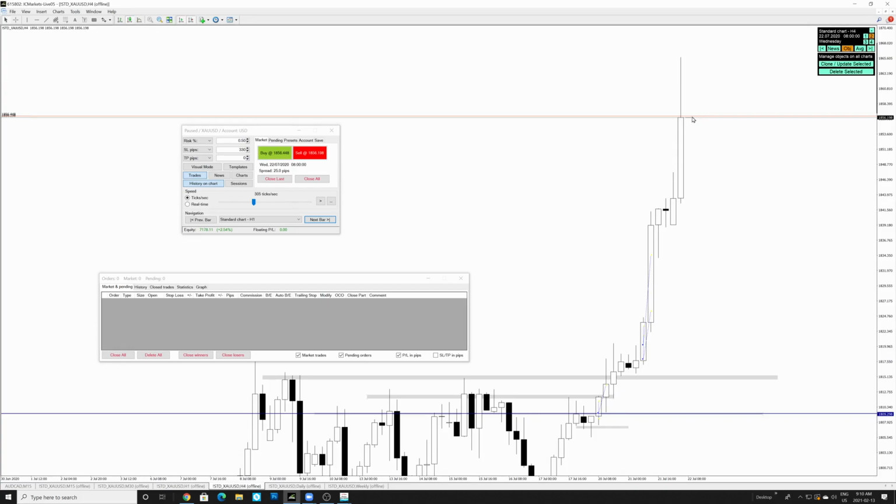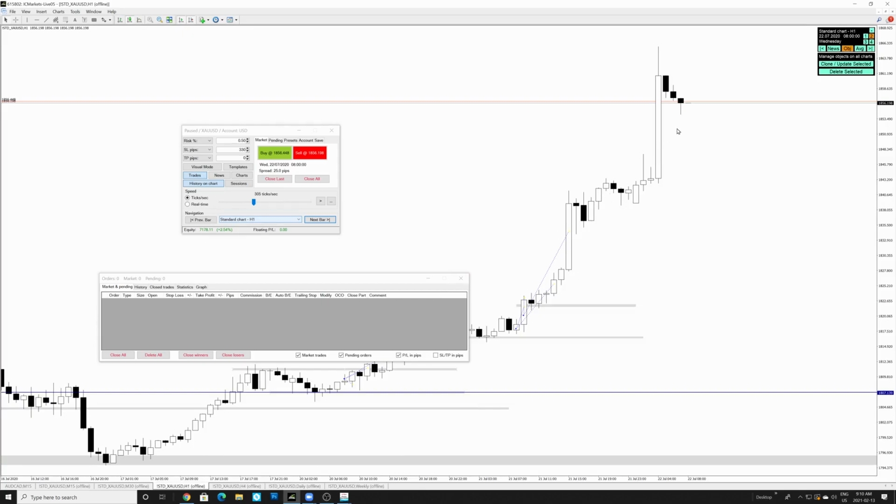And now what we need to identify is whether we are going to continue moving up, or are we going to have some sort of a retracement for price to come down? That's something we need to look at right now. So we're going to go towards the 1 hour time frame, and we're going to see, okay, so basically price went up, created a high, came down, and it seems like it may be creating some sort of a support for price to continue moving up, right?